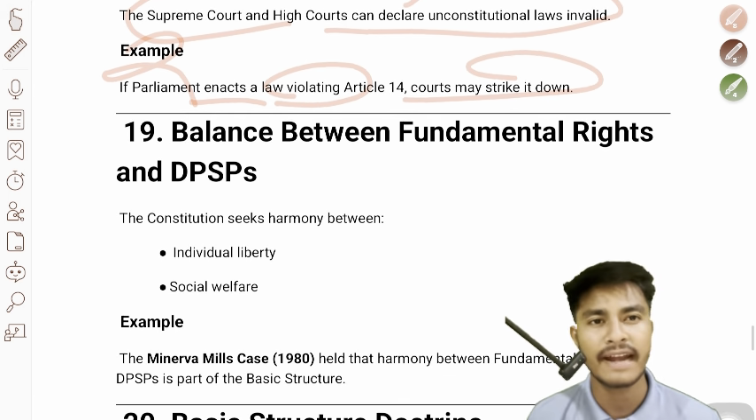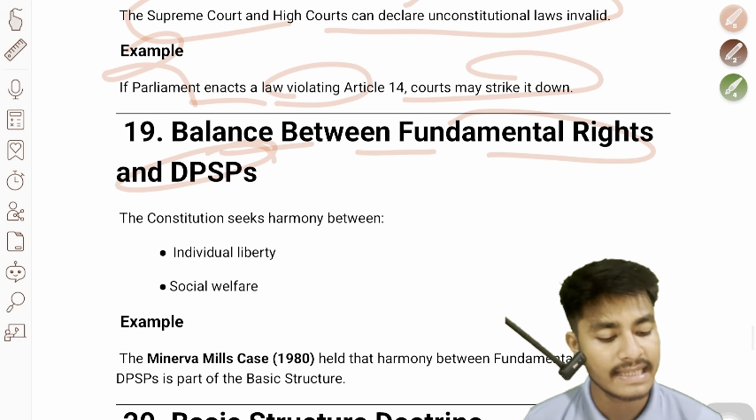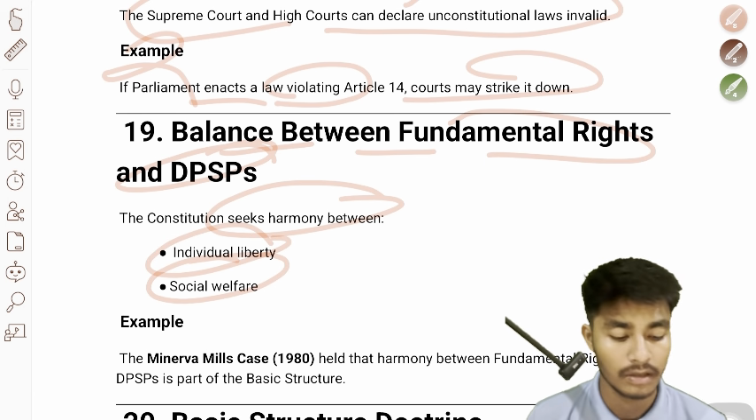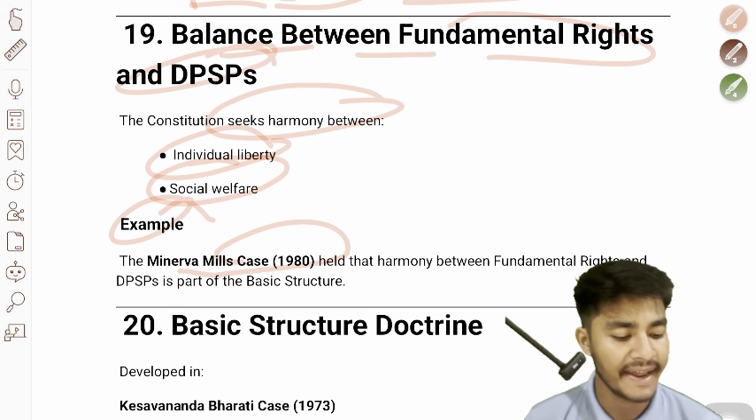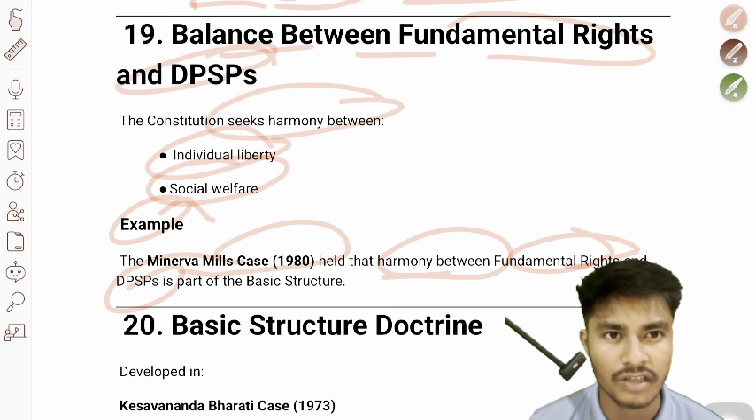And we'll move to the 19th. Balance between fundamental rights and DPSP. The Constitution seeks harmony between individual liberty and social welfare. So we'll move to the example. The Minerva Mills case, 1980, held that the harmony between fundamental rights and DPSP is part of the basic structure.